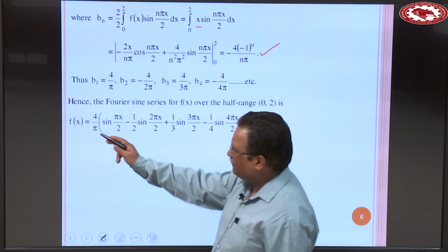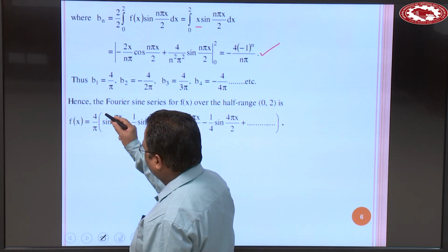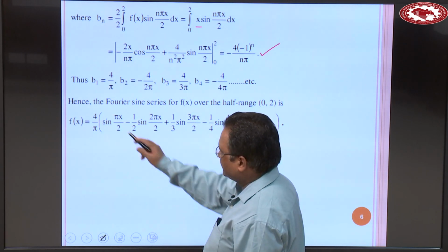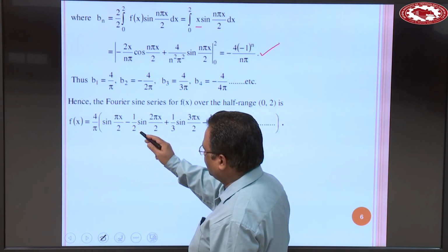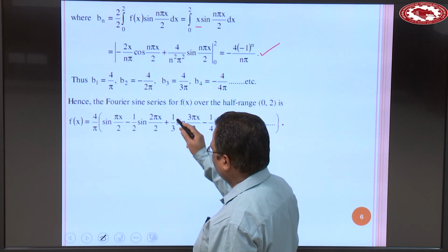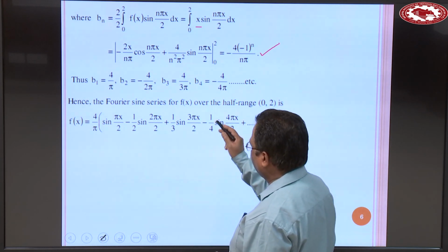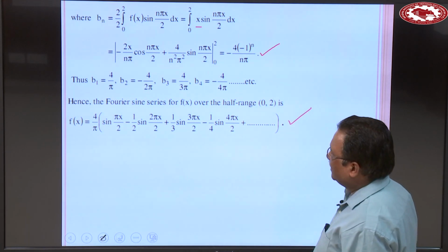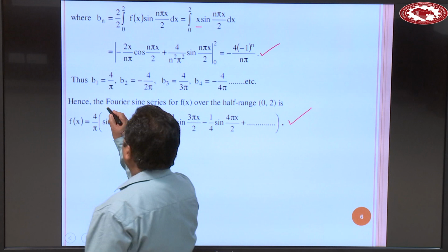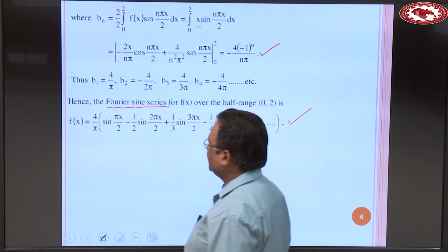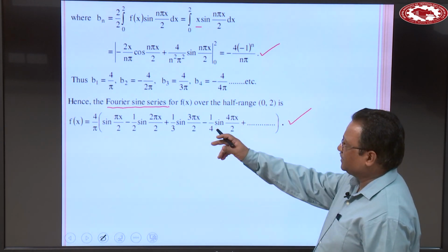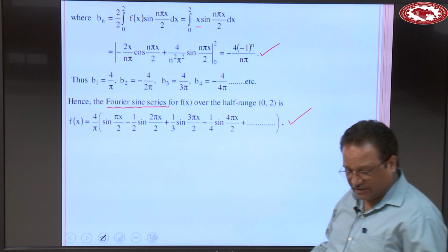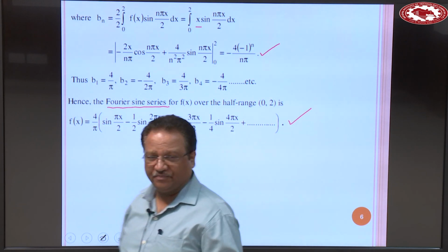So we obtain f(x) is equal to 4 over pi, bracket start, sine pi x over 2 minus 1 by 2 sine 2 pi x over 2 plus 1 by 3 sine 3 pi x over 2 minus 1 by 4 sine 4 pi x over 2 plus and so on. So this one is the required Fourier sine series for the function f(x) over the half range 0 to 2. Okay. So in this way we can evaluate the problem.